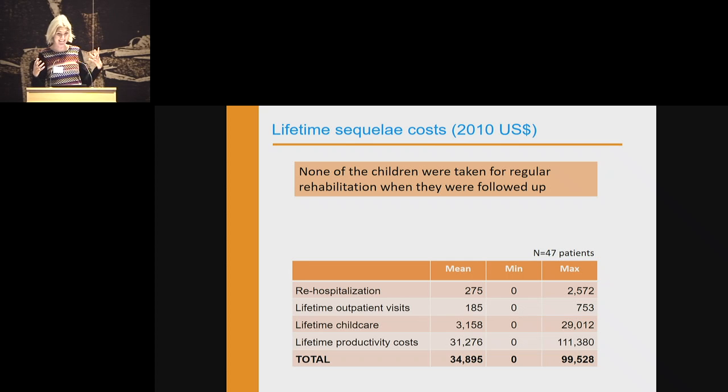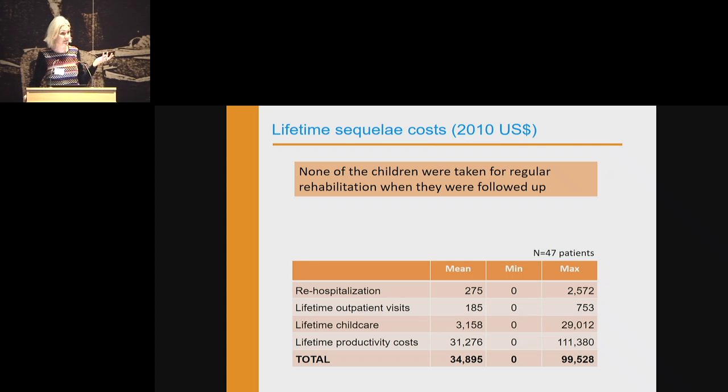So the cost of the study was the sequela cost. But what we found, none of them were accessing care, so there was nothing to cost, right? It doesn't cost anything if you don't go anywhere. So some of the children had gone to physiotherapy and places, like lots of parents would like cochlear implants for deafness, but it's just too expensive.